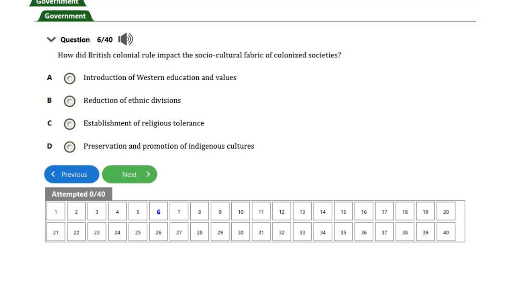Option A, introduction of Western education and values. Option B, reduction of ethnic divisions. Option C, establishment of religious tolerance. Option D, preservation and promotion of indigenous culture.